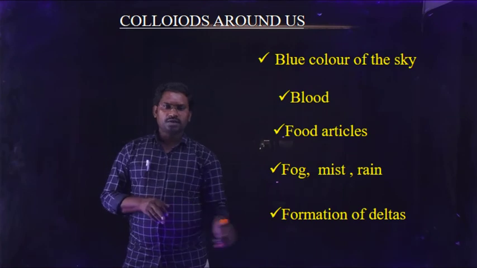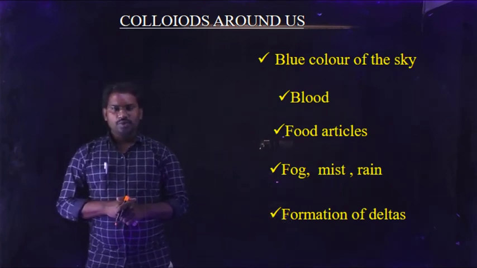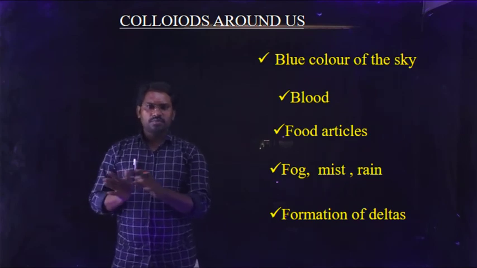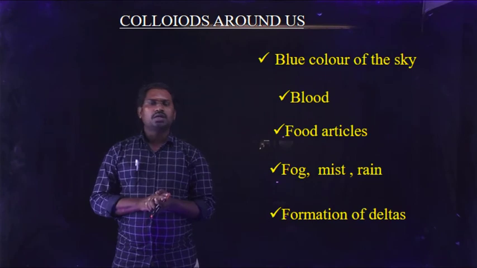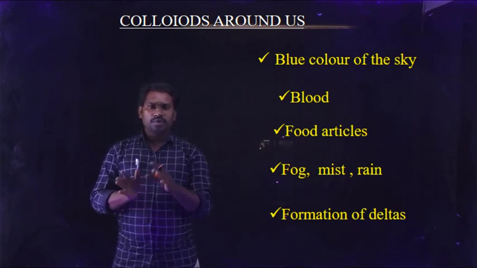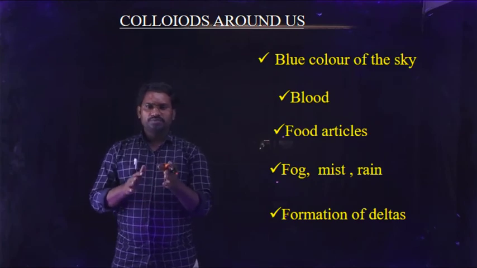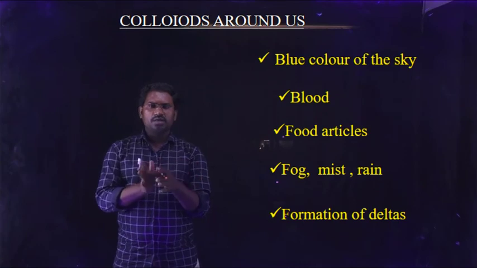And finally, the formation of deltas. How are deltas formed? When river water mixes with seawater, the formation of deltas takes place. Generally, river water consists of colloidal particles of clay, and seawater contains electrolytes.